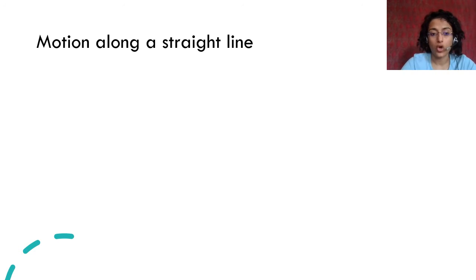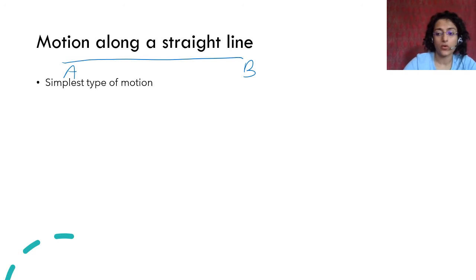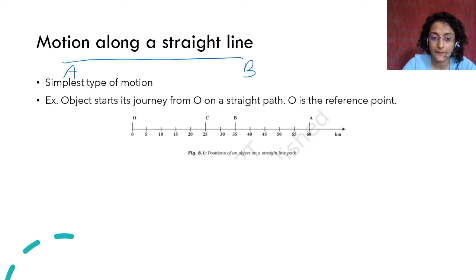So we have to talk about motion. Firstly, we will discuss motion along a straight line. This is the simplest type of motion: a straight line from point A to point B without any diversion. The smallest path you can take from one point to the other is a straight line.